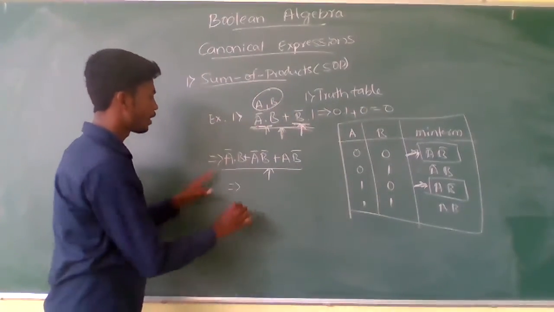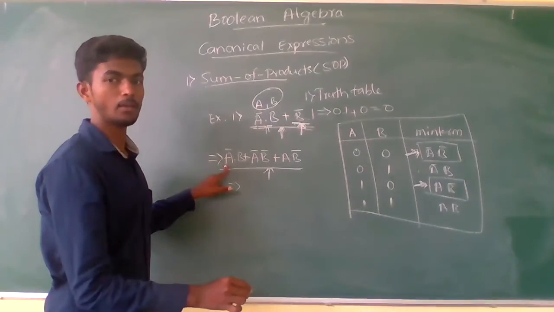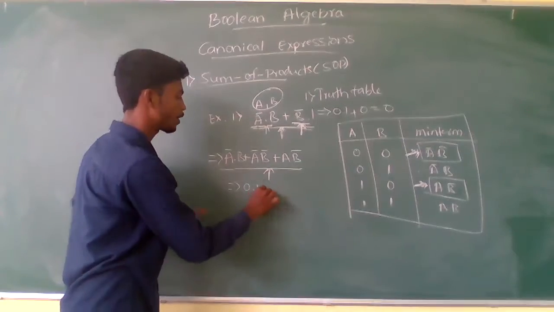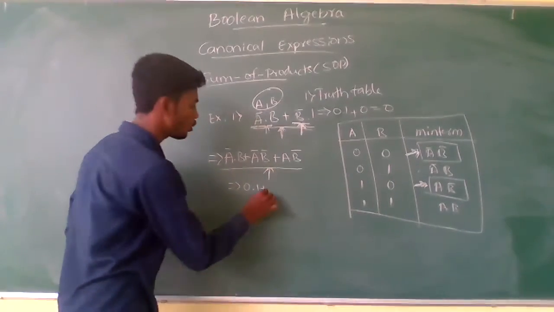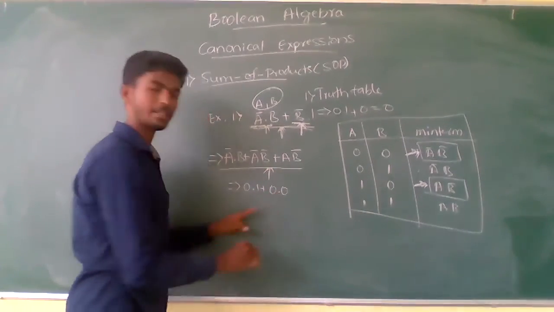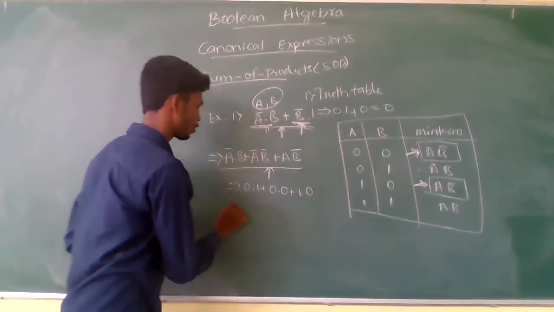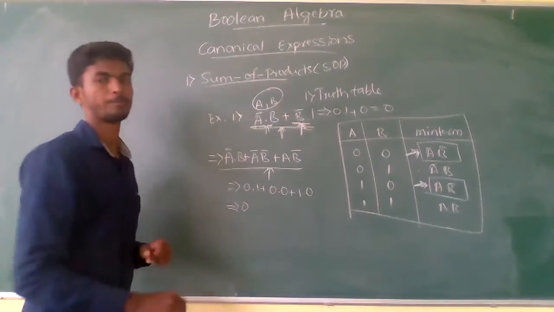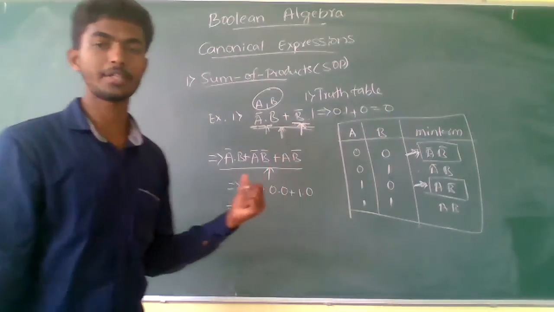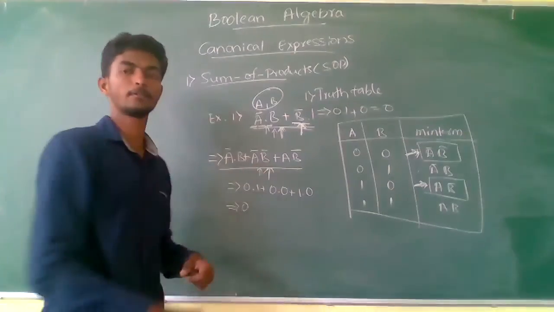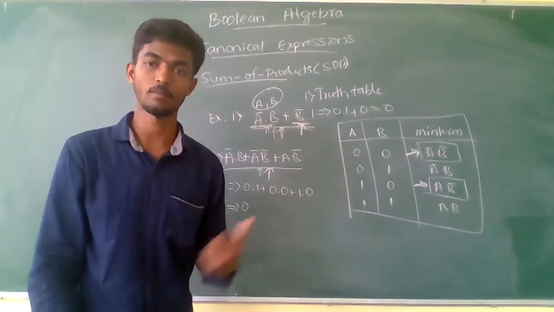Consider this one. A complement has the value 0 multiplied by 1. A complement again has the value 0 into B complement, which is also 0. A is 1, B complement is 0. So the final value is 0. This is the cross verification of this Boolean expression converted into the canonical min term form.